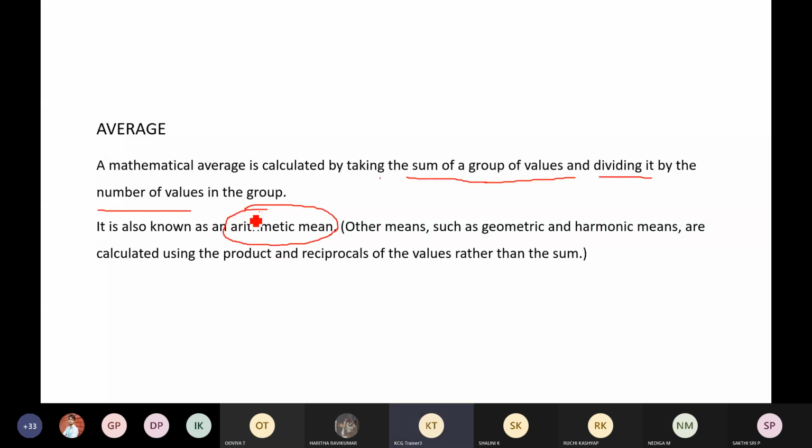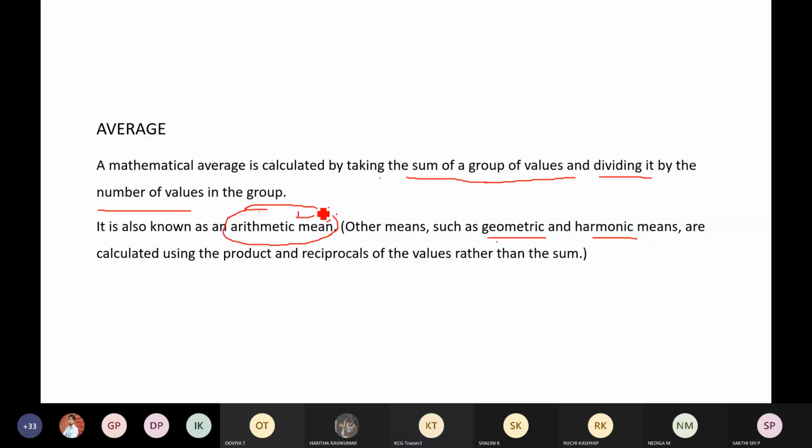Clear, people? Now there are actually other types of means also, for example, geometric mean, harmonic mean, and other means. But as of now, let's understand this one alone.